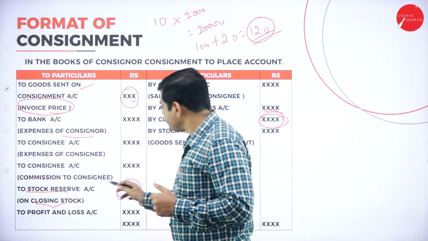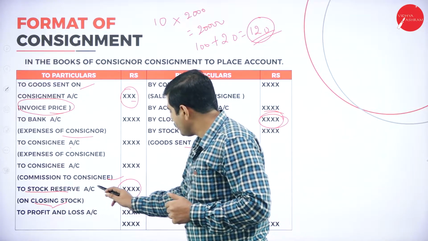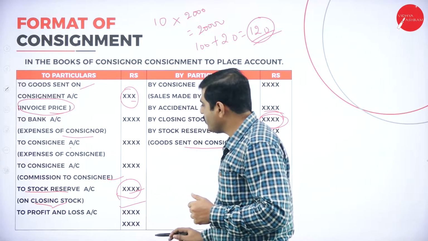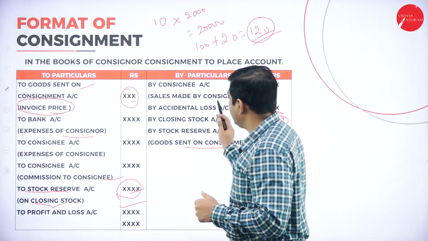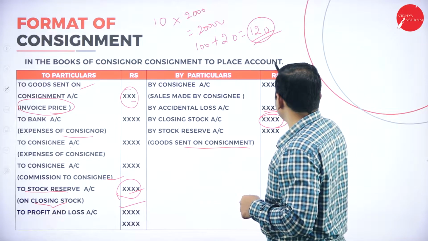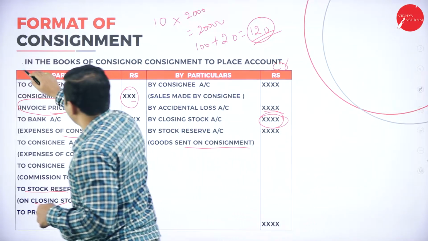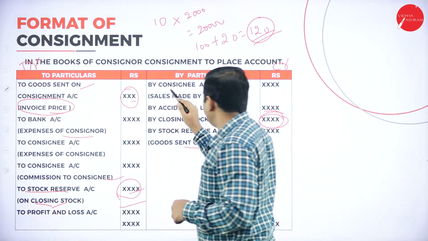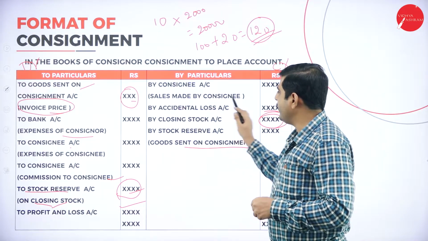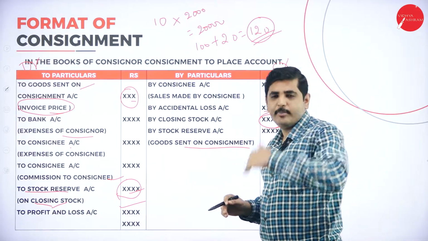So next point, commission paid. Next one, closing stock we have to show, and stock reserve on closing stock. Now coming to the debit side. This is the credit side, this is the debit side. Coming to the credit side, by consignee account, sales made by the consignee. He has to pay back the amount.